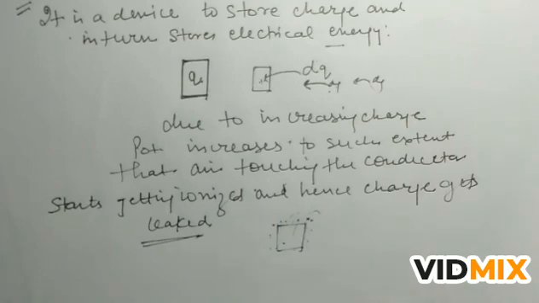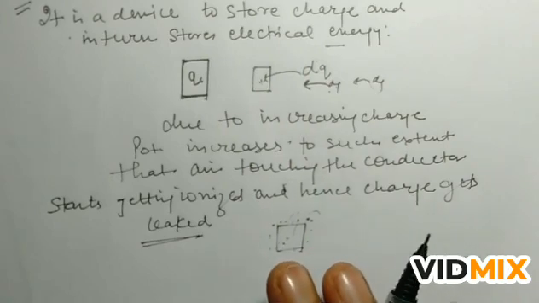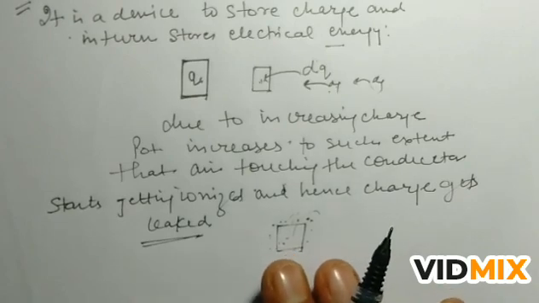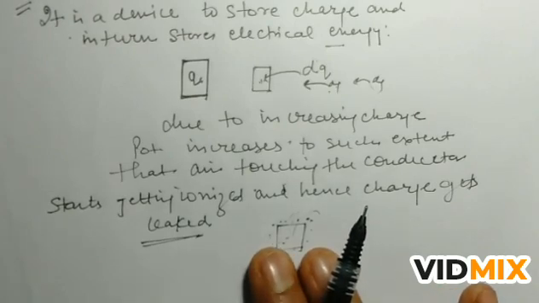The air gets ionized, or we can say that the charge starts leaking. So there is a leakage of charge, so no more charge can be stored and no more potential increases. This is the limit of charging a conductor. It means a conductor can be charged to a certain limit, because as you increase the charge the potential rises.